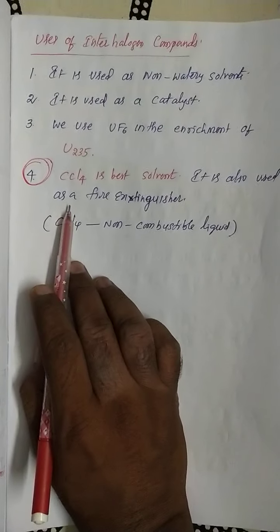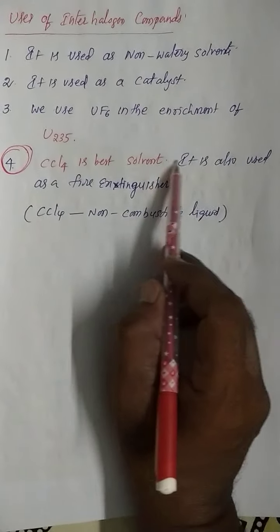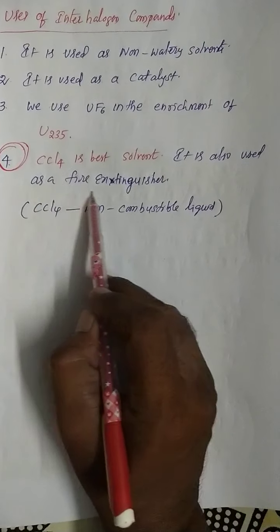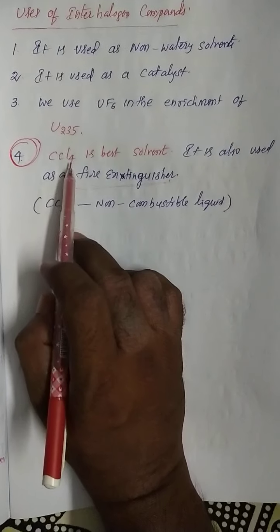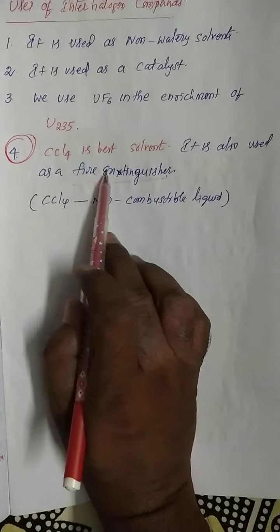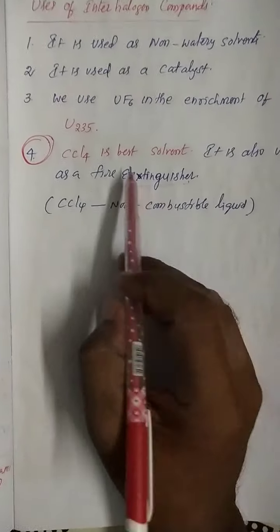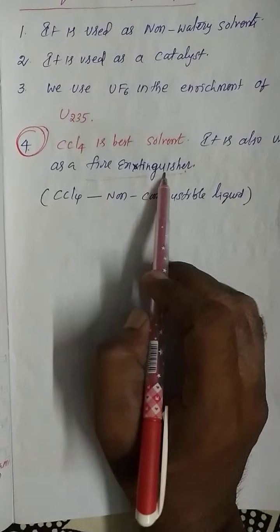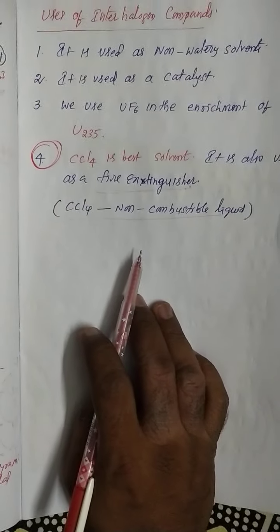Just an important point: CCl4 is the best solvent. It is also used as a fire extinguisher. Generally carbon dioxide is used as a fire extinguisher, but CCl4 is also used because it is a non-combustible liquid.